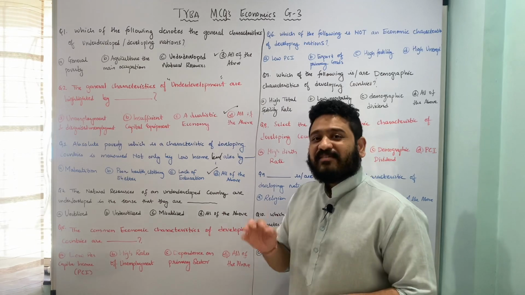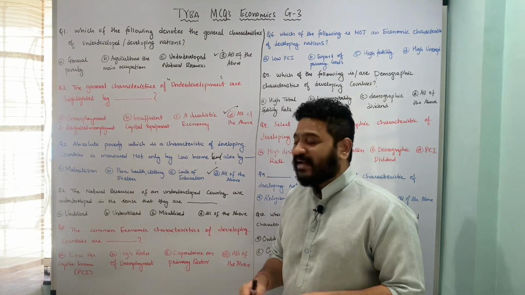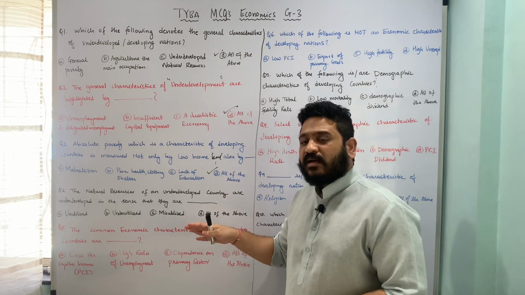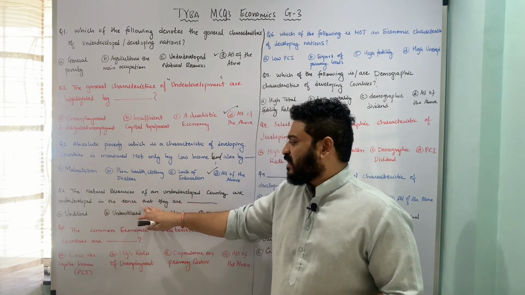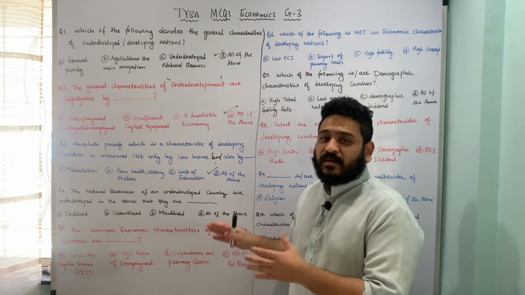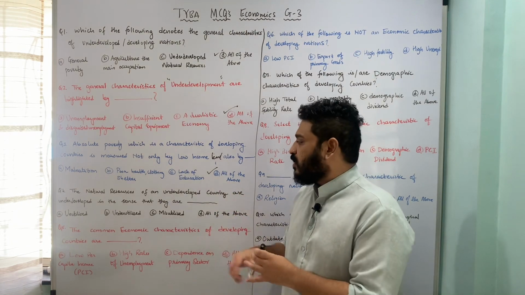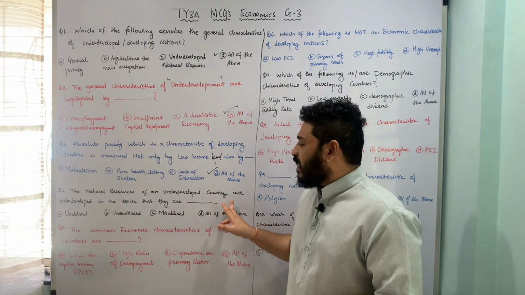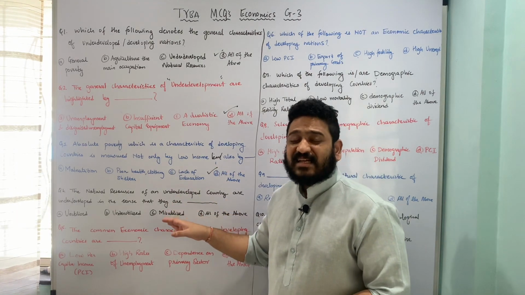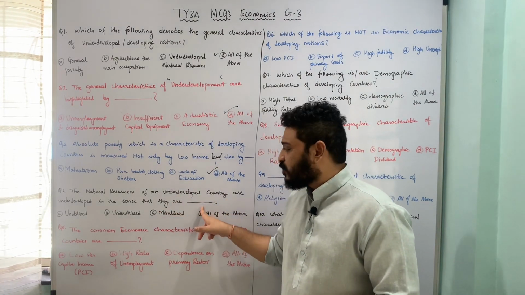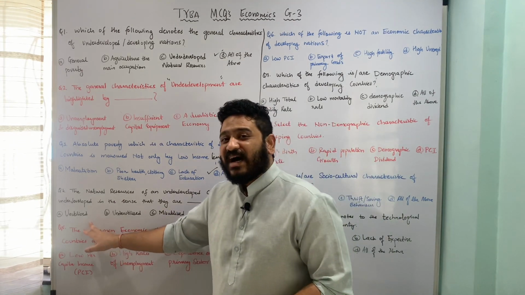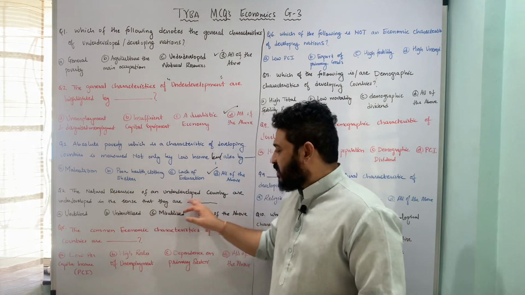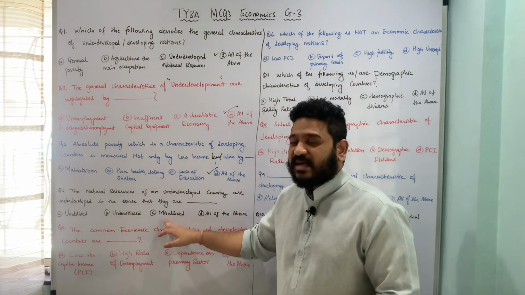The next one is, the natural resources of an underdeveloped country or economy are underdeveloped in the sense that they are dash. The underlying options are: A, they are unutilized, B, they are underutilized, C, they are misutilized, and D, all of the above.